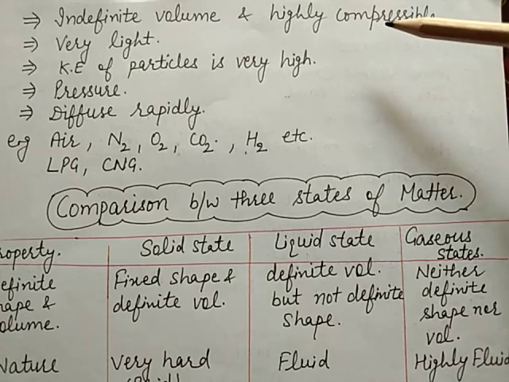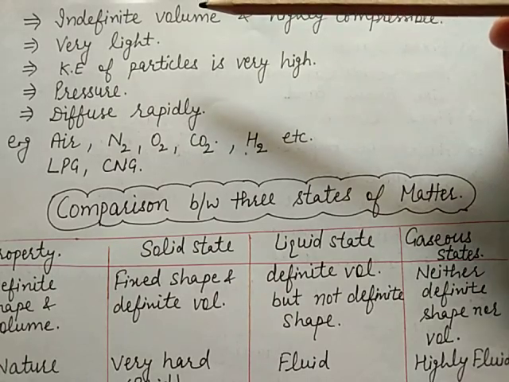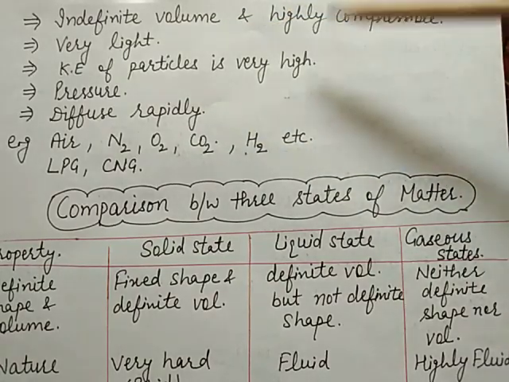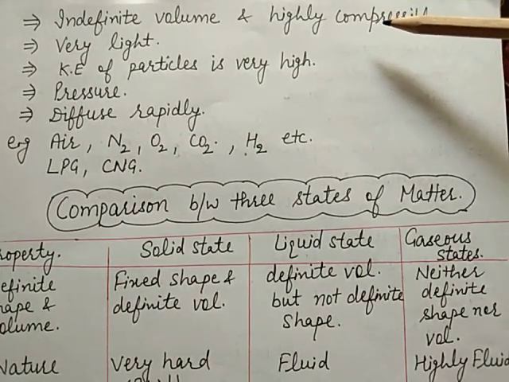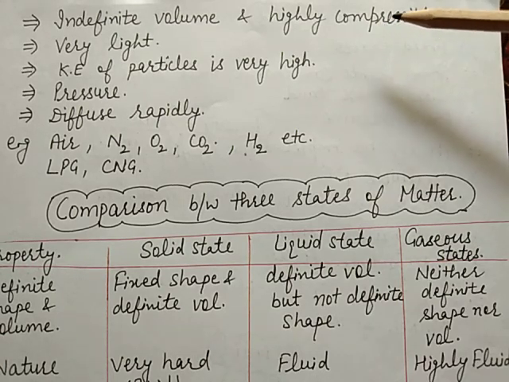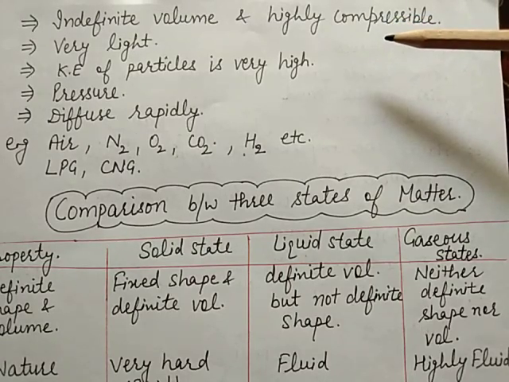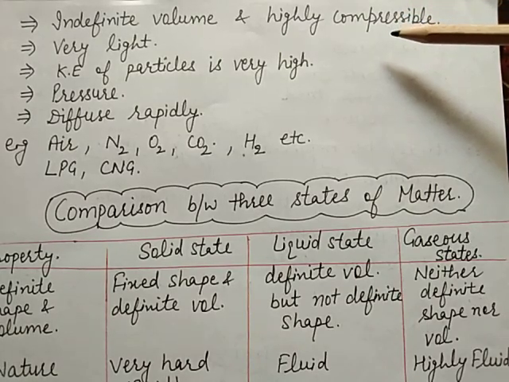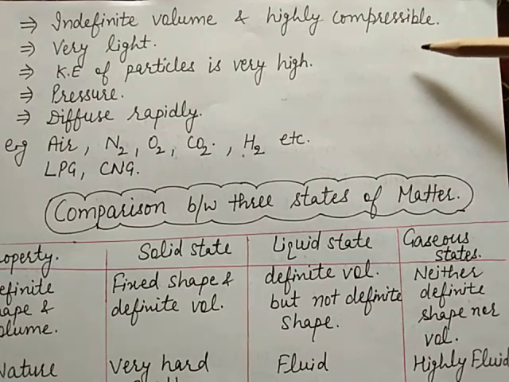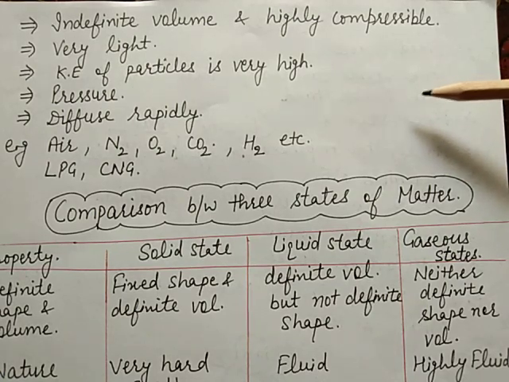Now the third property of a gas is that gases don't keep their volume and they are highly compressible. It means the interparticle distance in the gaseous state is very large, so it can be changed by applying pressure. Gas can be easily compressed on applying pressure. It means a change in pressure can bring about a change in volume. So we can see that gases don't keep their volume.